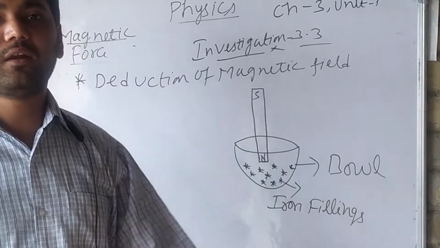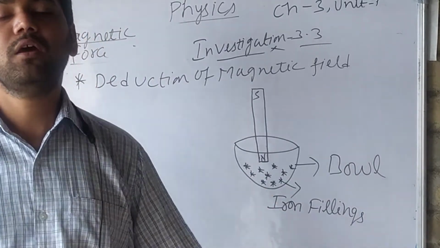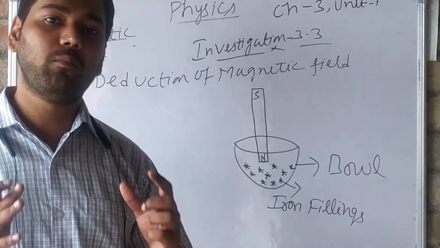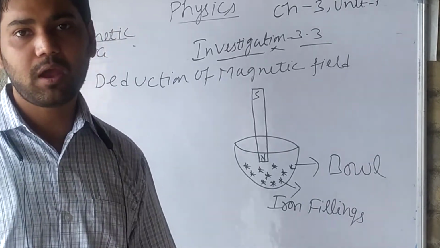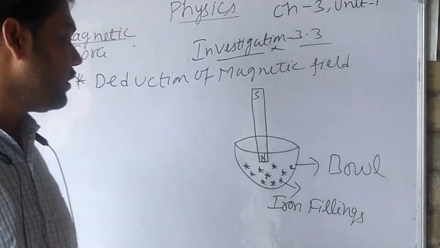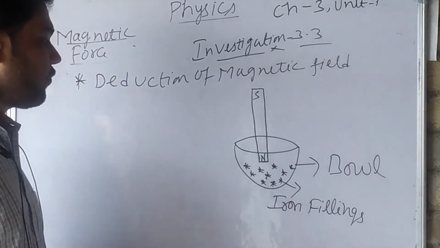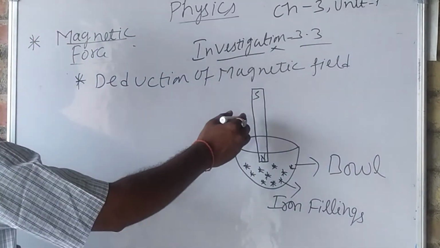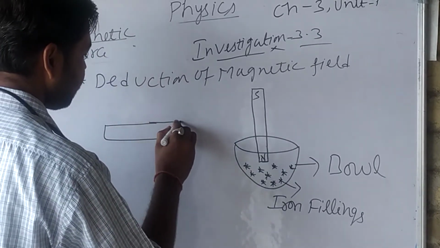Only the north pole of the magnet will get inside the bowl. Now what happens?